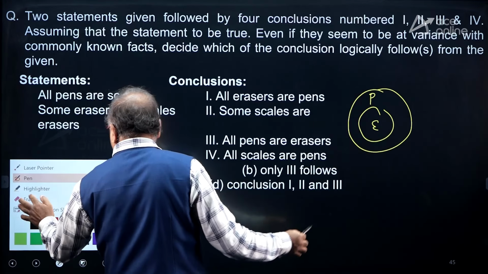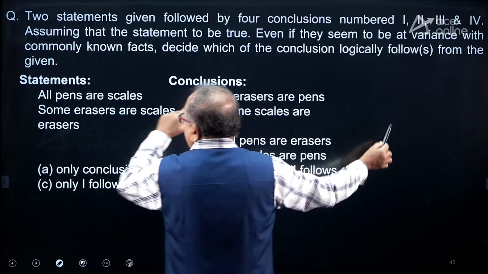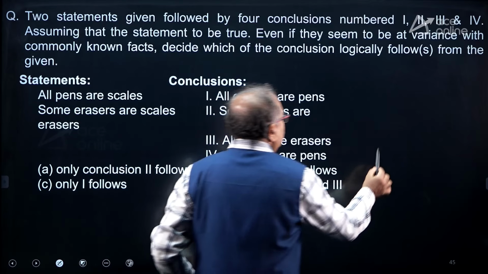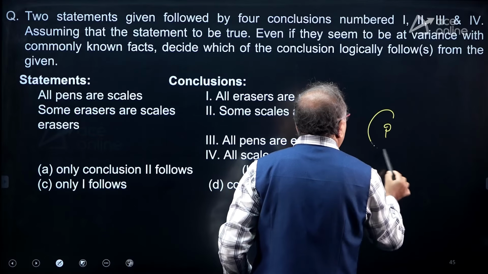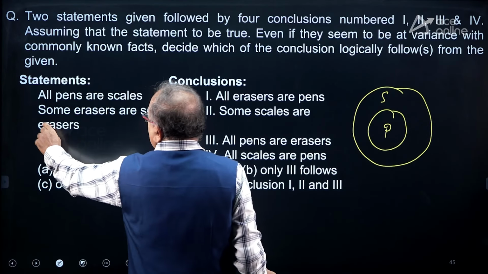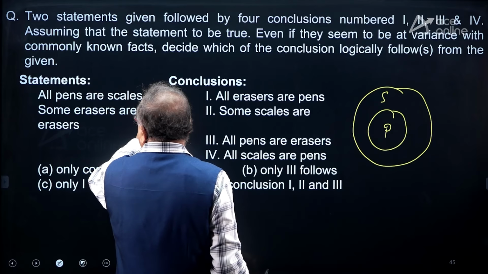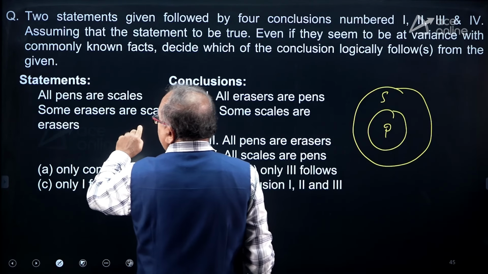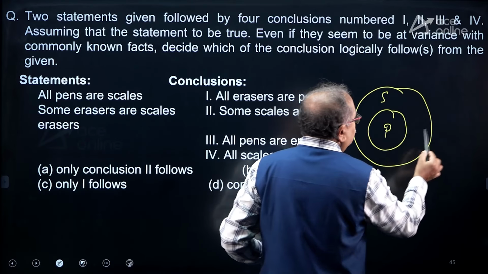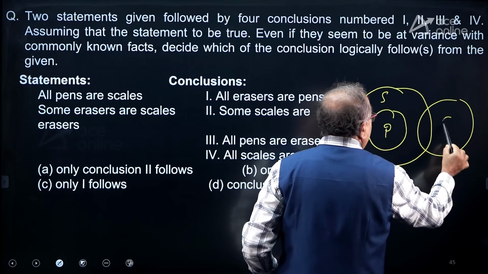This is what the statement is. This is a conclusion. Statement, all pens are scales. The next one, some erasers are scales. Okay, some erasers are scales or some scales are erasers.